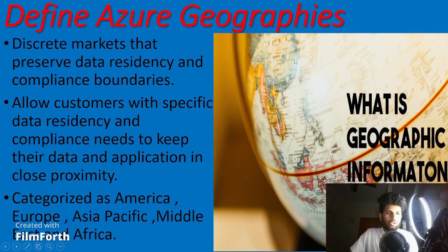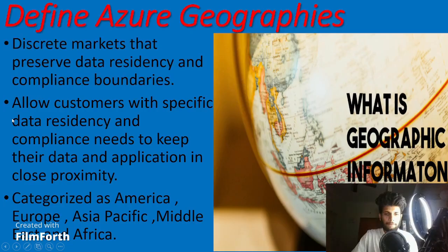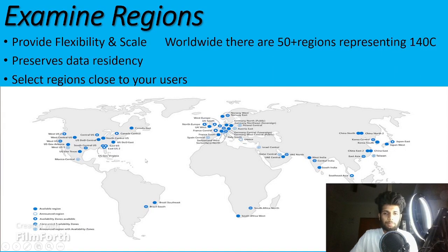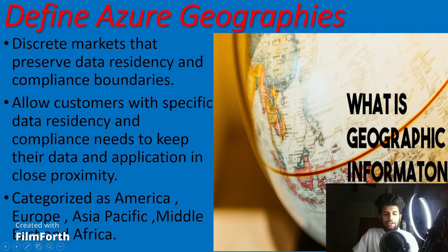Azure geography. What is this? The blue spots we have seen, we call each one a region, or a data center. When it comes to geography, the regions are again categorized into geographies. All over the world we have 5 geographies, such as Europe, Asia Pacific, Middle East and Africa.